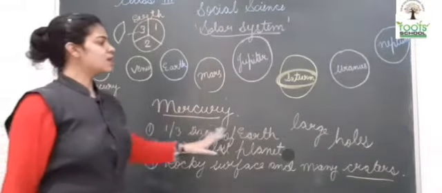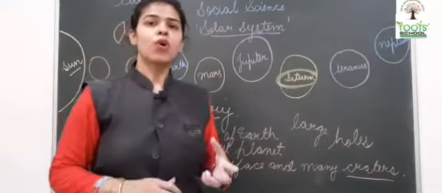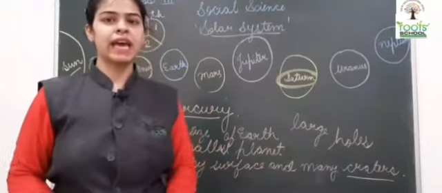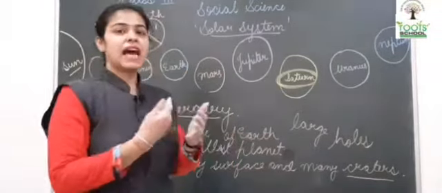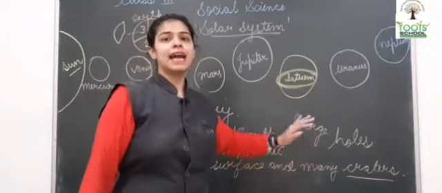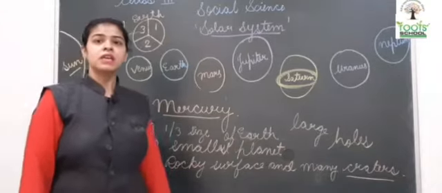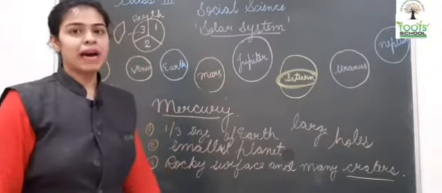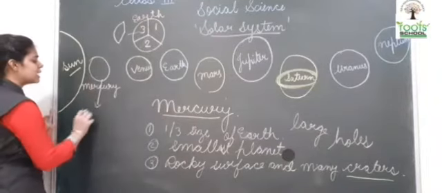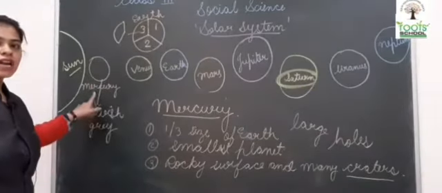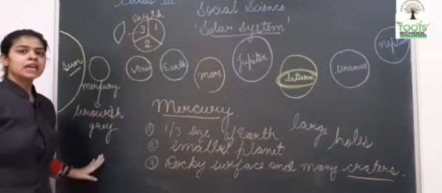So these holes are created when any other heavenly body, means कोई भी ऐसी object जो space में होती है, जब वो किसी भी planet से या surface से टकराती है, that creates the craters that are the large holes on the surface of Mercury. Okay, now if I talk about the color of Mercury, the color of Mercury is brownish gray. It is brownish gray in color.